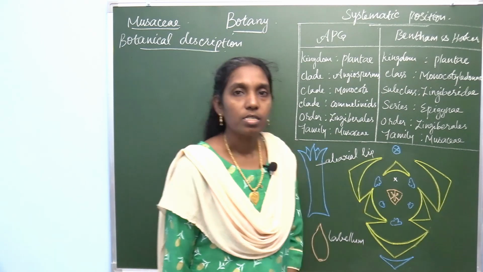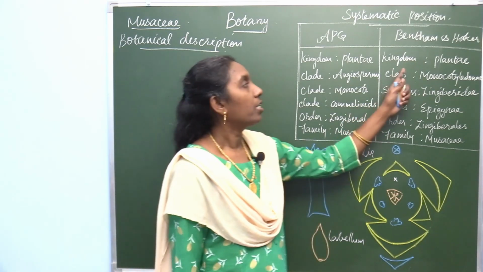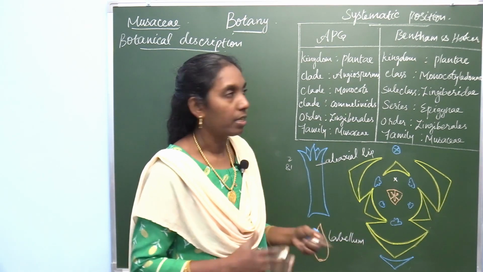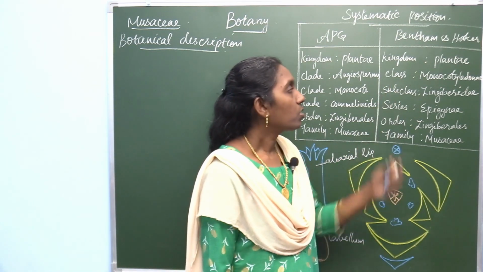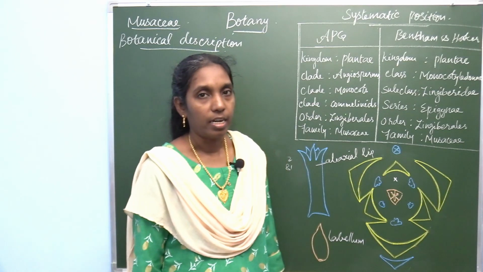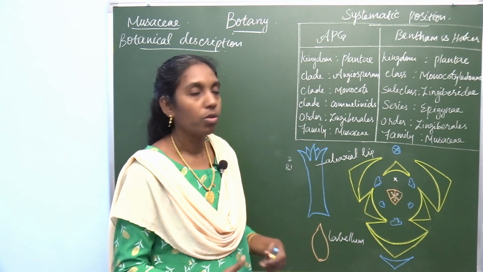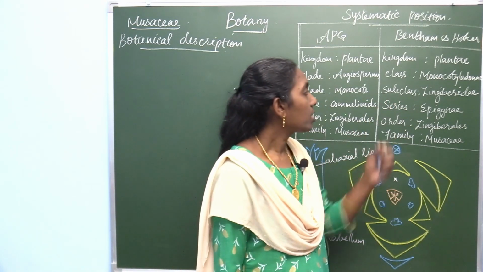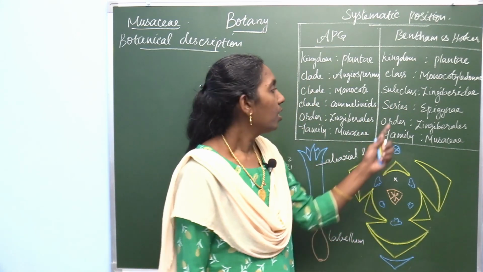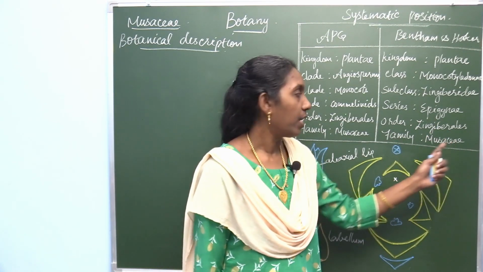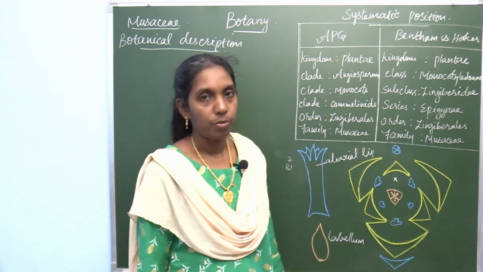Under the Bentham and Hooker system of classification, it comes under the kingdom Plantae, and belongs to the class Monocotyledonae. Previously you learned Dicotyledonae. This is one of the monocot families, which belongs to the subclass Epigynae, series Epigynae, order Zingiberales, and the family Musaceae.